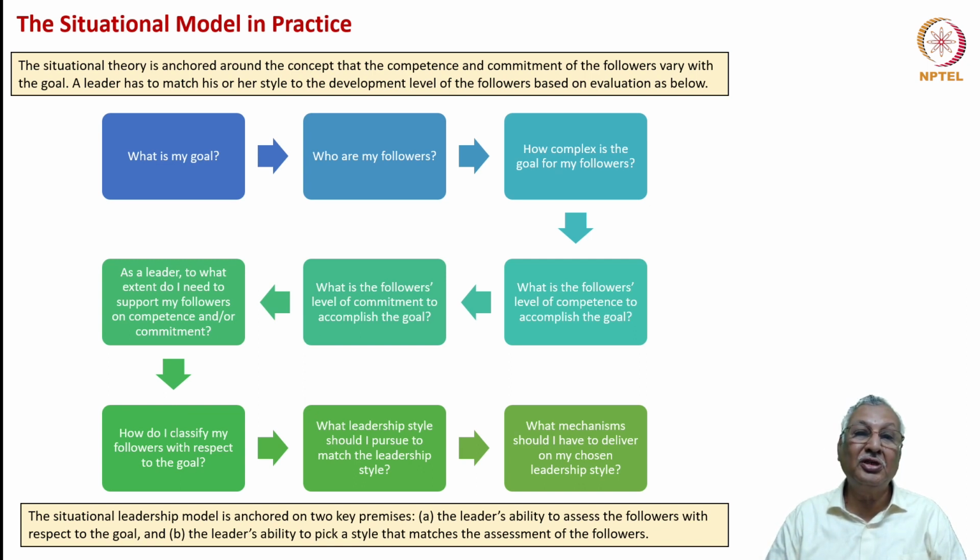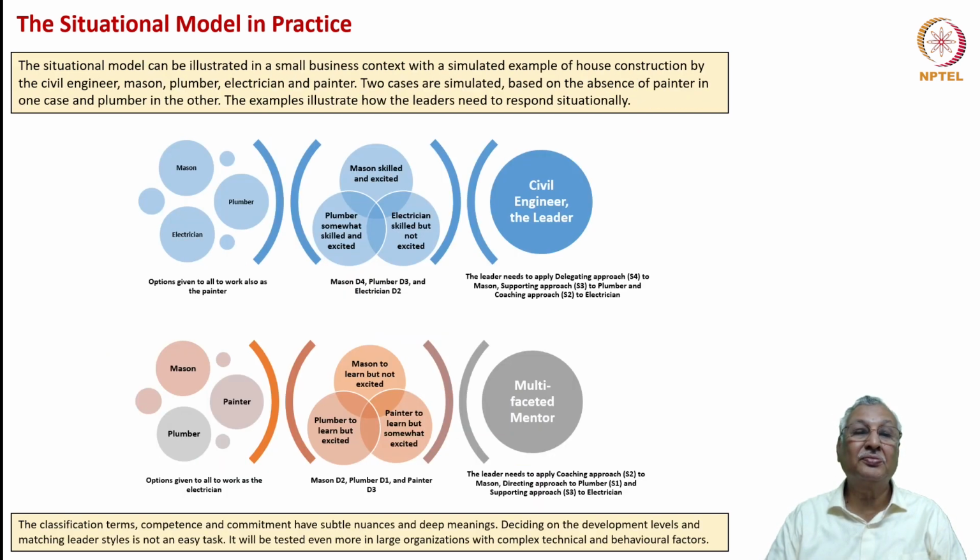This is the ability. So the two key premises here are: A, the leader has the ability to assess the followers with respect to the goal, and B, the leader's ability to pick a style that matches the assessment of the followers. And this is a variable paradigm. It is not that once certain followers are classified as D1 to D4 in any manner, it would hold good irrespective of the nature of the project. For a different project, D4 could be D1 and D1 could be D4, or D2, D3 can be interchanged. I mean, the number of permutations and combinations that could arise out of the situational leadership model are immense. So let's take two very simple examples.